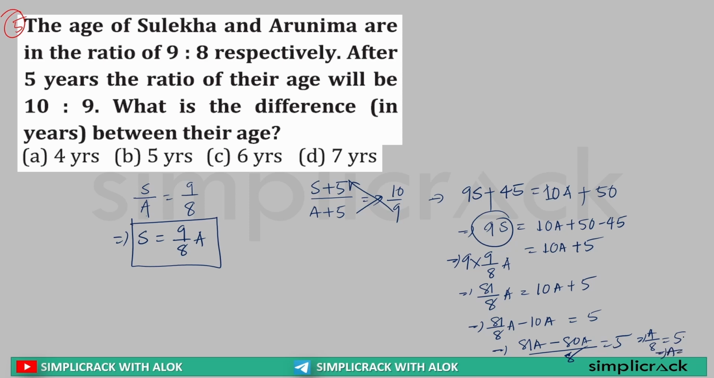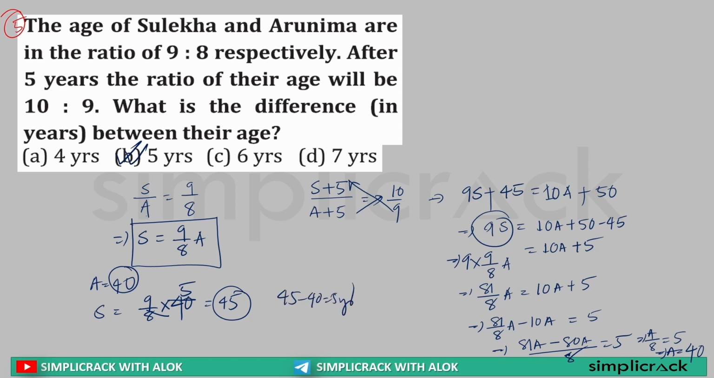So sir, a is equal to 5 into 8, that is 40. So Arunima's age is what? 40. Sir, Arunima's age is 40. So Surekha's age is 9 by 8 into 40. 8 5s are 40. 9 into 5 is equal to 45. Sir, Arunima is 40, Surekha is 45. What is the difference? The difference is 45 minus 40, which is equal to 5.